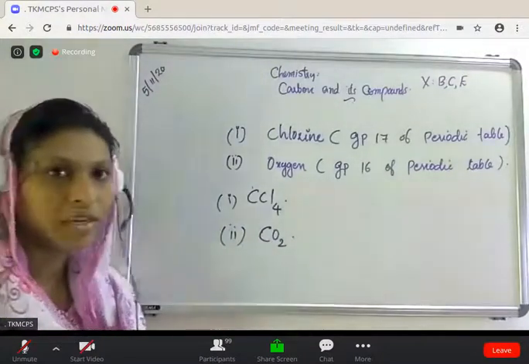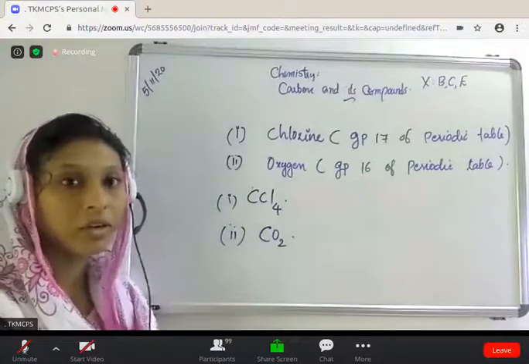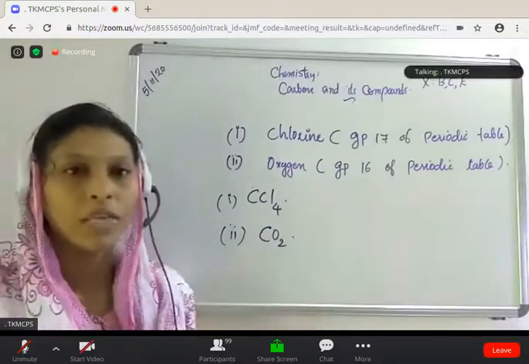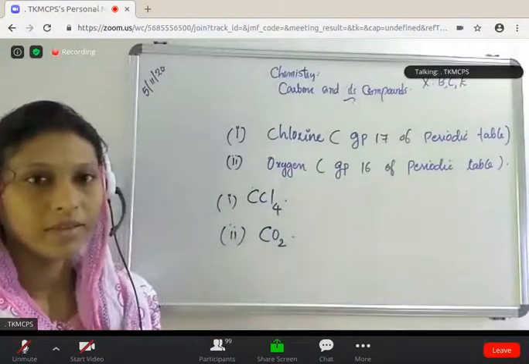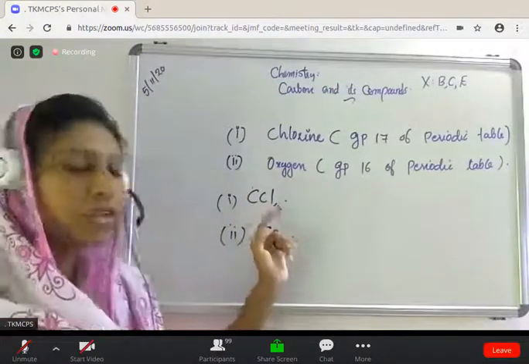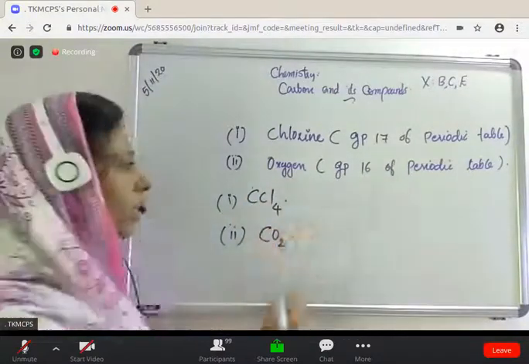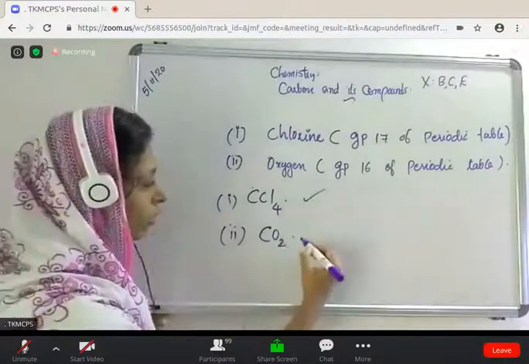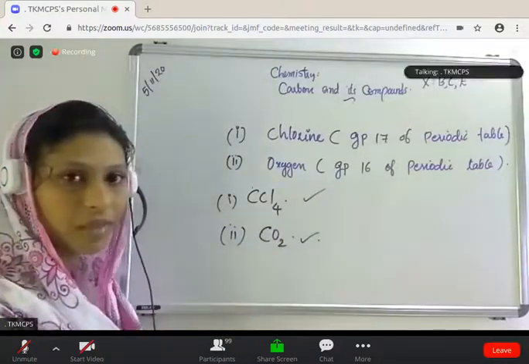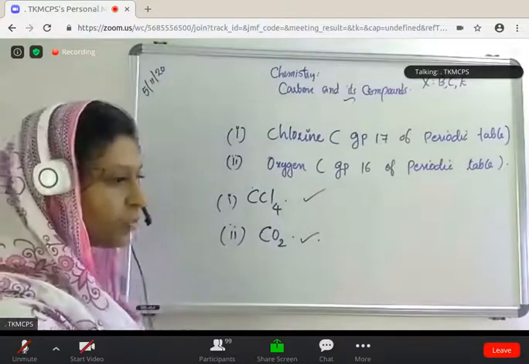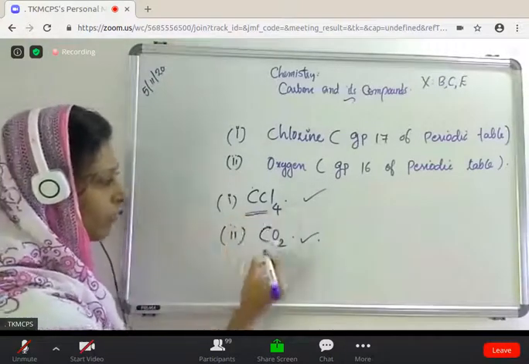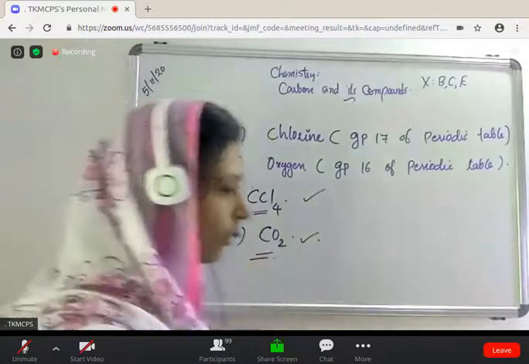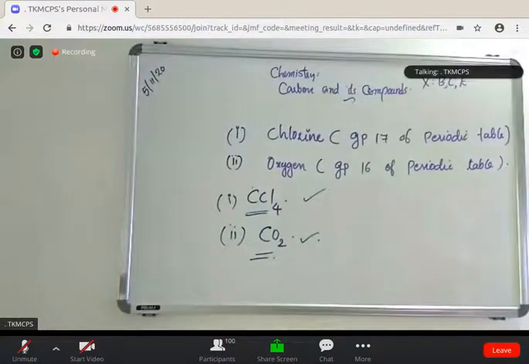This is the way the question asks for drawing the electron dot structure. They don't ask the direct question, draw the electron dot of CH4. It's not like that. So carbon combined with chlorine forms CCl4. We know the electron dot of CCl4, isn't it? And we know the electron dot of oxygen. Clear? So please draw it. CCl4, CO2. Do it fast.